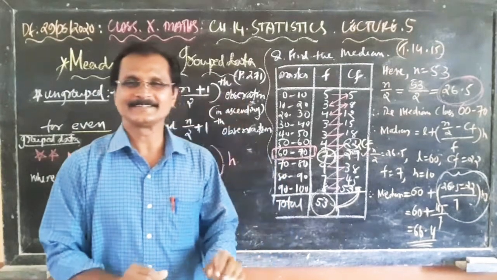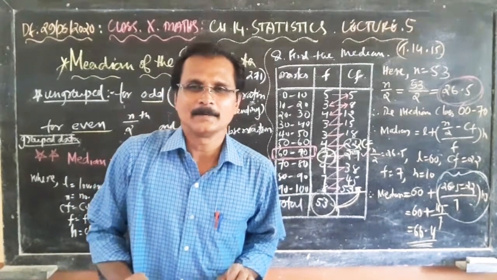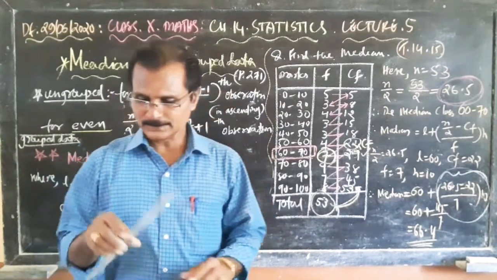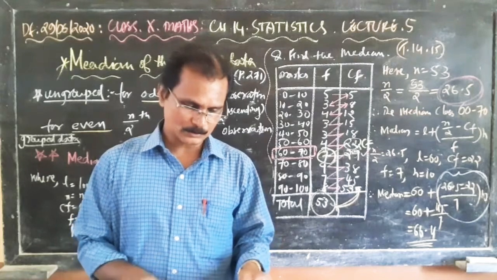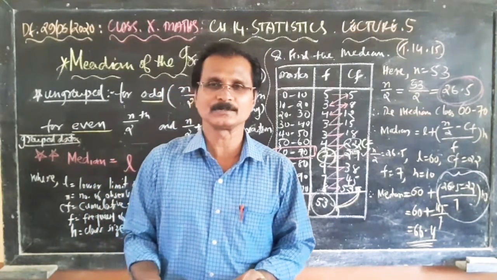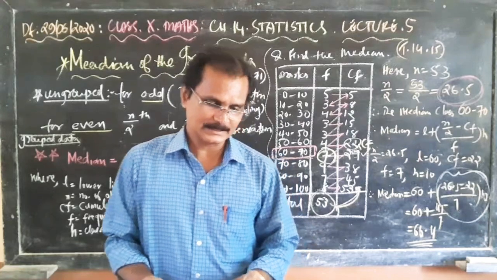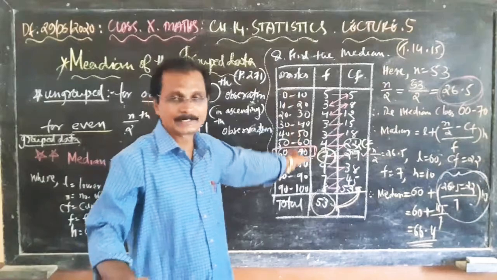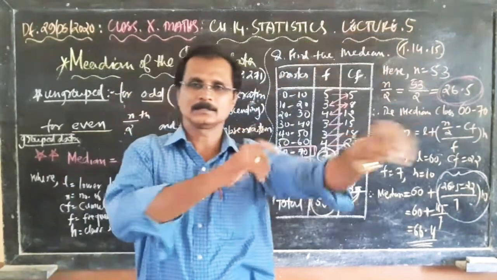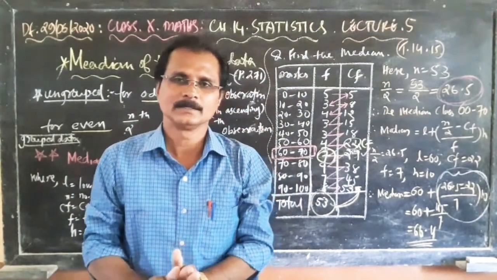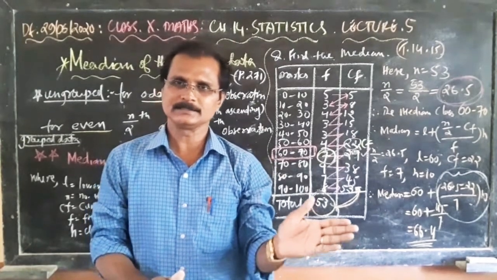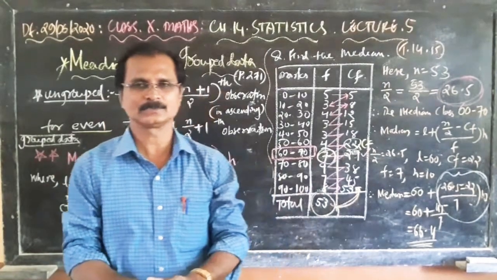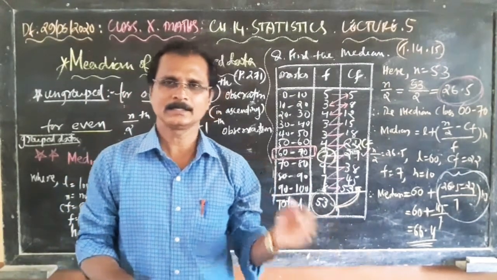And this is the method to find out the median of the grouped data. So very simple one. Today we will see one more question, that is the missing frequency. Page number 284. This is also very important. This is direct method for finding the mean, and you can expect to find the mean of the data using any method, either direct method, assumed mean method or step deviation method. Then mode of the data and the median.